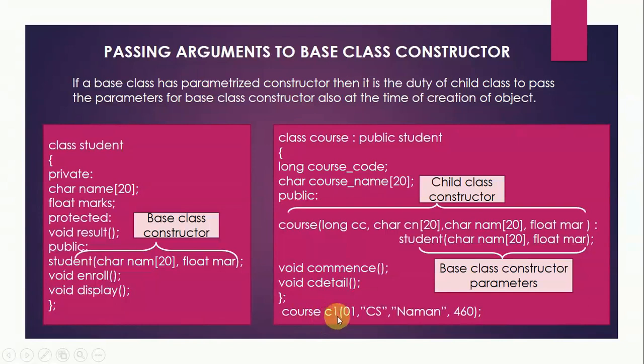Now when I create an object of class course, C1, I will pass the values for all the parameters. I am passing 01 as the course code, course name is CS, then I am passing Naman as the name and 460 as the marks. Out of these, 01 and CS are used to initialize the data members of the child class, and Naman and 460 will be moved to the base class and will initialize the data members of the base class. This is how we can pass the parameters for the base class constructor through the child class constructor.